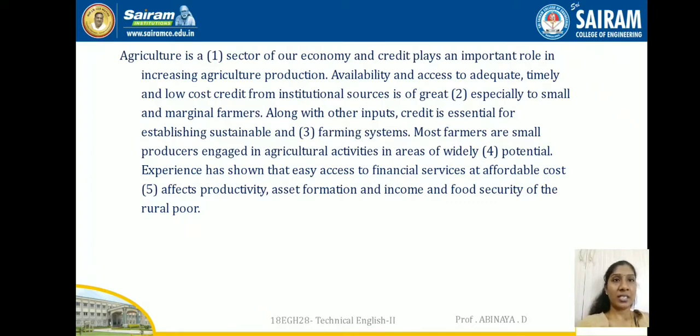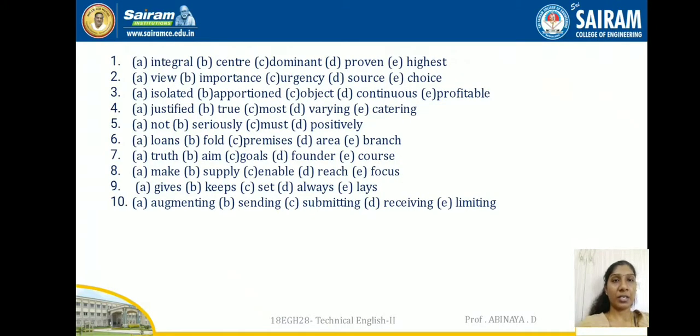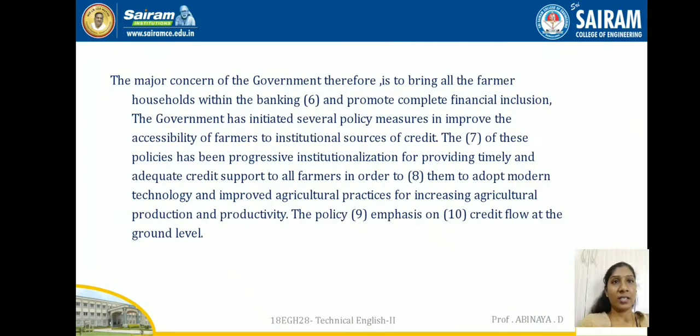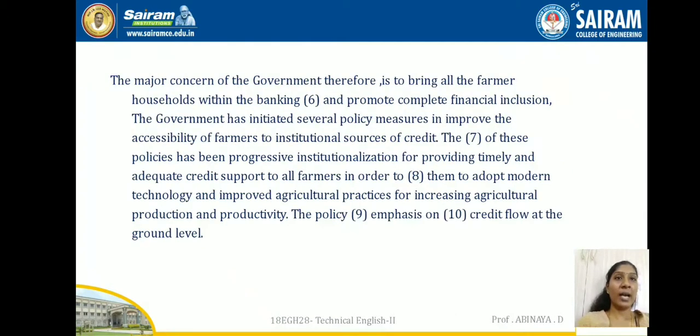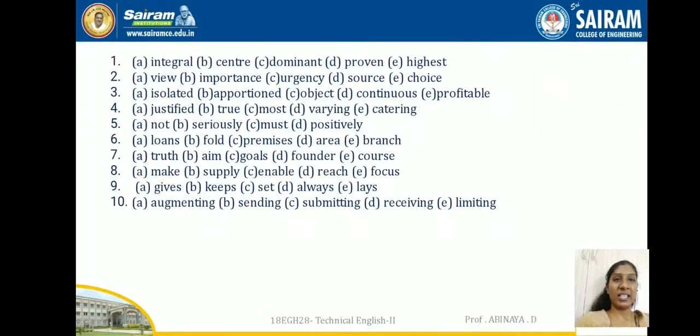So, agriculture is a dash sector of our economy. Let's go for the options: integral, center, dominant, proven, highest. Agriculture is an integral sector of our economy? No. Proven sector, which is something that has to be proven. Highest sector, obviously no. The apt word here will be the center sector?